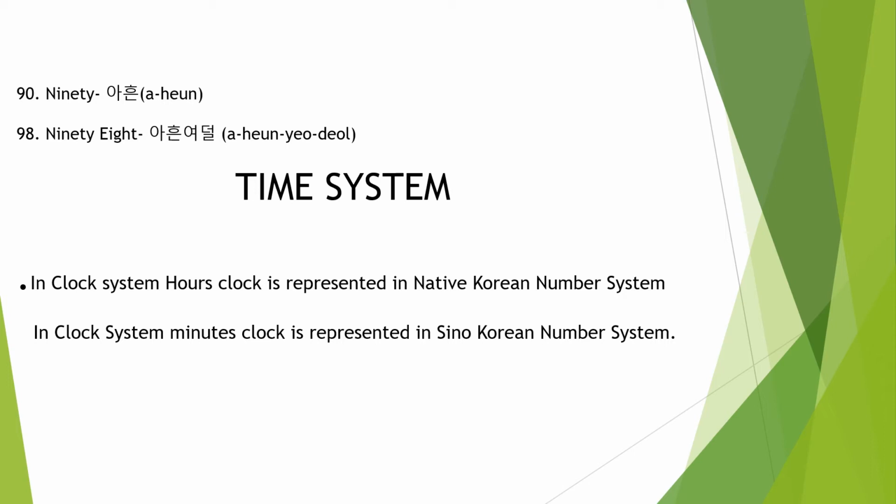And for telling age also we use the native number system. Suppose someone asks what your age is, and you are 18 or 19 years old. 18 you have to tell in the native number system. 18 means 10 plus 8, 10 is Yal, 8 is Yadal, that is your age. You have to tell it in that way. Now the time system we have already seen: in the clock system, hours are represented in the native Korean number system, and minutes are represented in the Sino-Korean number system.